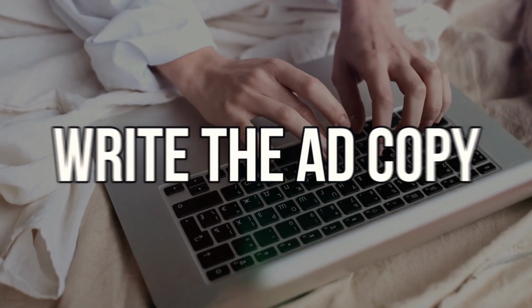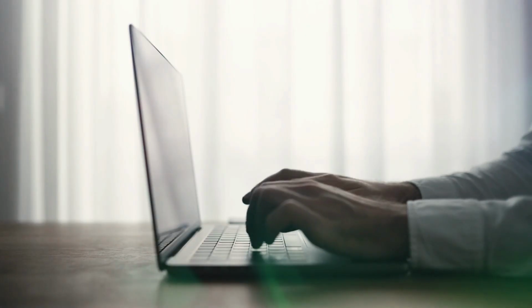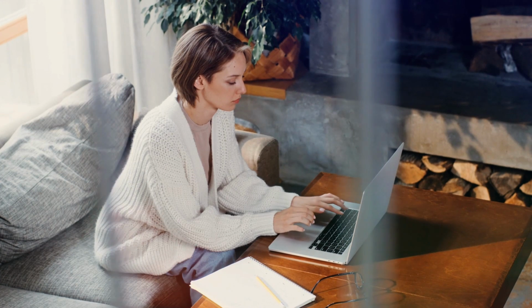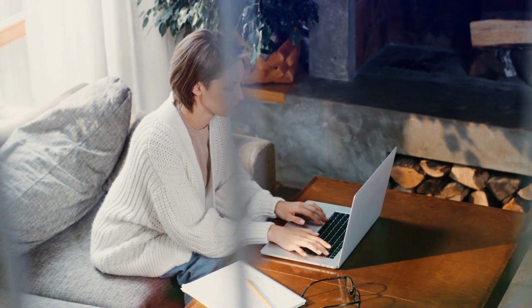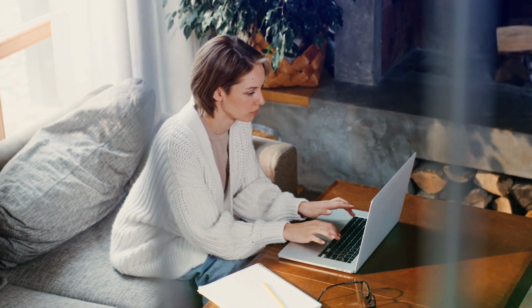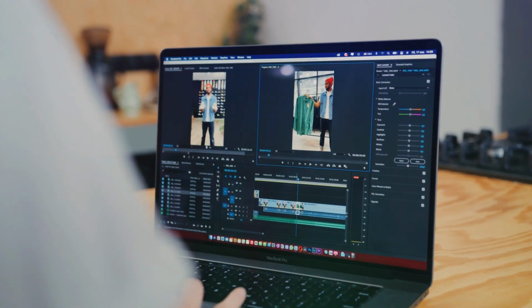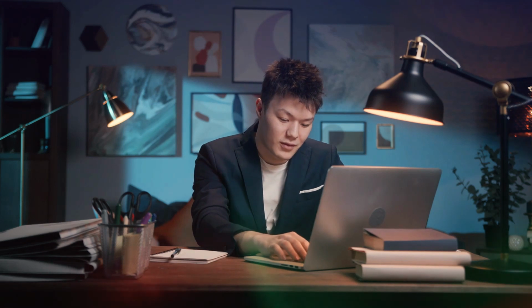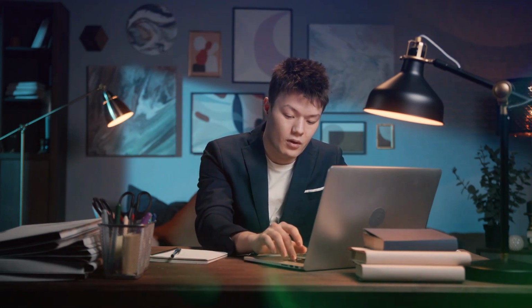Step 9. Write the ad copy. Once you have your product content and scripts in place, it's time to write persuasive ad copy that encourages your target group to take action. Your ad copy should focus on the benefits of your product and highlight what sets it apart from the competition. Make sure to use language that resonates with your target group and emphasize why they need your product.